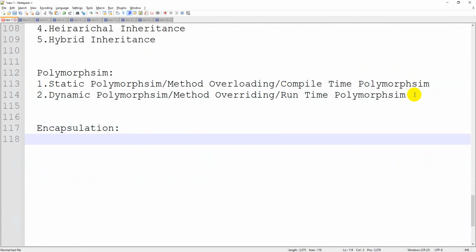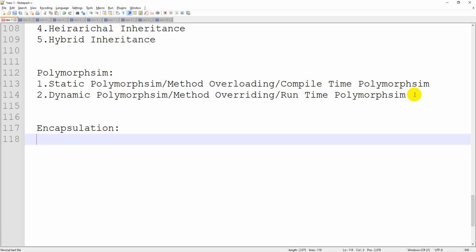So encapsulation is a process of sharing or hiding. Encapsulation is a process of sharing or hiding the permission of a variable or a method of a class. So you will decide whether to protect our code, our method, from the child classes or anywhere. So we are going to use encapsulation.